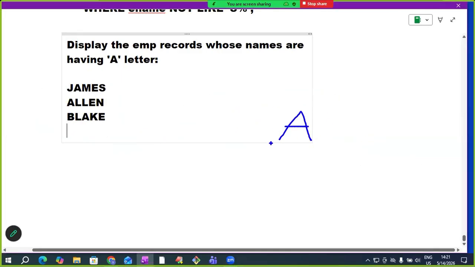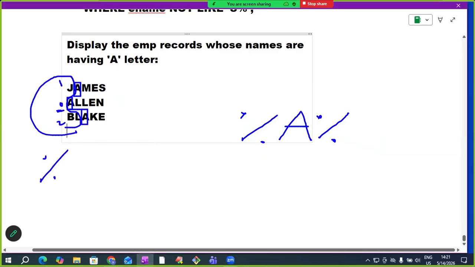Just apply common sense. The name must have the letter A. In front of A, any number of characters is allowed: percentage. After A, any number of characters is allowed: percentage. So here, in front of A, 1 letter is there. Here, in front of A, 0 letters are there. Here, in front of A, 2 letters are there. To replace any number of characters, use percentage. So percentage replaces 0 characters also. Allen is coming, which means percentage replaces 0 also. But the name must have the letter A.